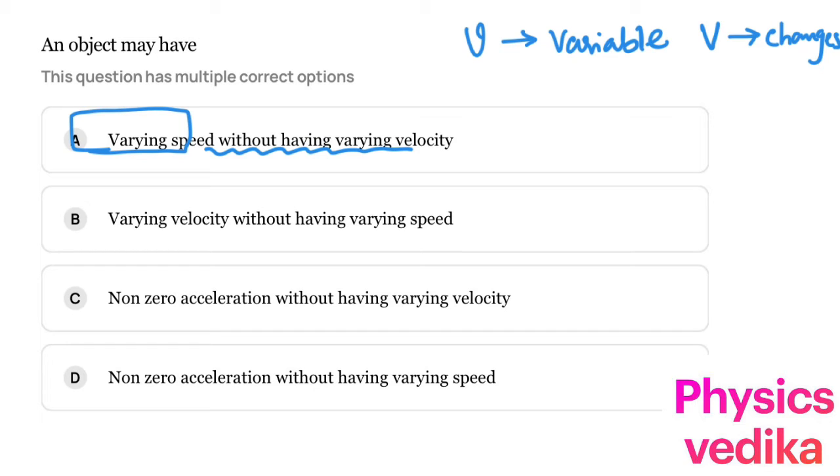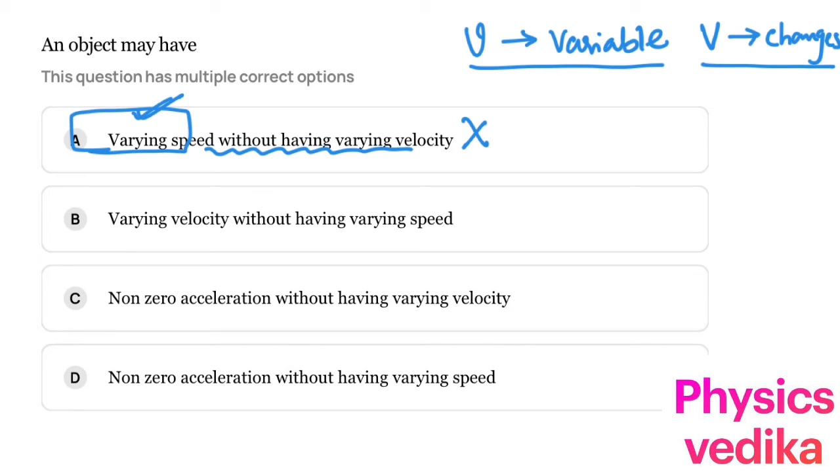No, that's not possible. When you change your speed, obviously the velocity is going to change, right? So when your speed is variable, the velocity obviously changes. So this is not possible for any object, where the speed is changed but the velocity is not going to change. When you change speed, obviously velocity changes. Why? Because the speed is nothing but the magnitude of velocity.